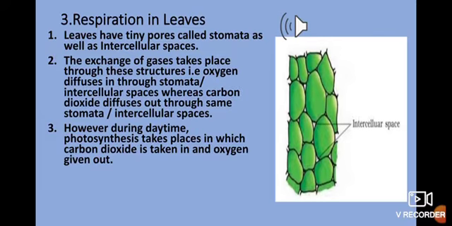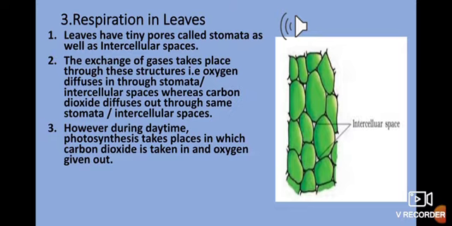Through this, oxygen enters into the leaves and reaches all the cells of the leaves, where the process of respiration takes place and carbon dioxide is released as the byproduct. This carbon dioxide again diffuses out through the same stomata to the outer environment. Apart from that, you also know that between the cells there are certain spaces, termed intercellular spaces. Through these spaces also the exchange of gases takes place, that means intake of oxygen and giving out of carbon dioxide.